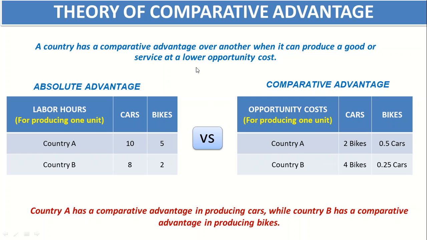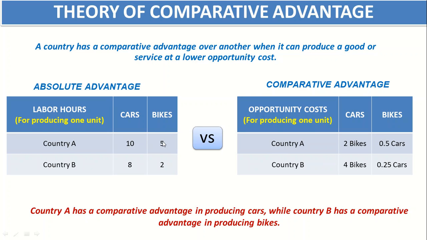So we will relate this opportunity cost to the example of comparative advantage. The example is the same as for absolute advantage. We have discussed this before, and now we will discuss how it could be transferred into comparative advantage. Previously we said that country A is producing 1 unit of a car in 10 labor hours and 1 unit of a bike in 5 labor hours. So here are two scenarios. We say that country A decided that it won't produce cars anymore and will produce bikes in place of cars.